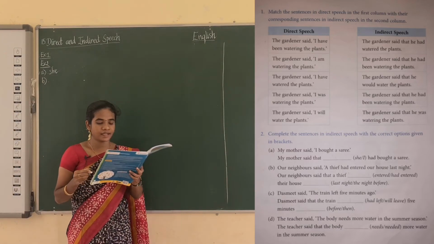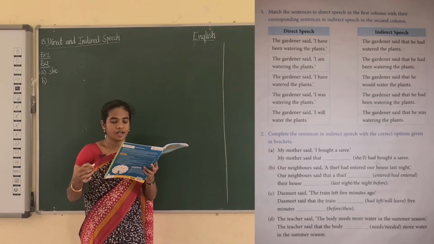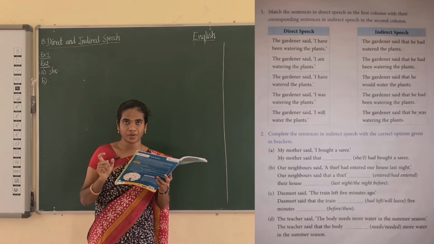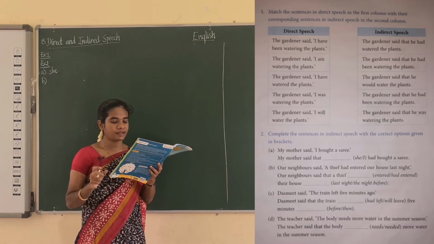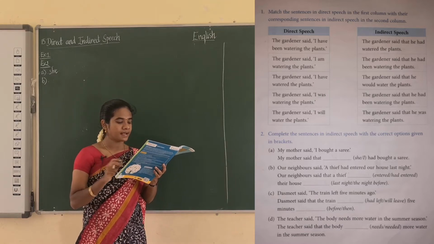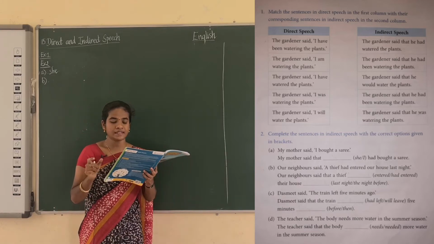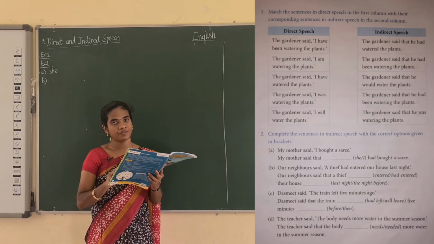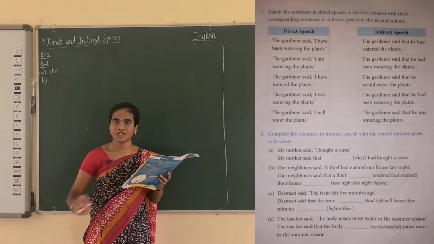Okay, then next B. Our neighbor said a thief had entered our house last night. Okay, now see here the tense, we have to write down the verb in the sentence. Our neighbor said that the thief dash their house dash. Okay, so see the tense: had entered. Had entered is the past perfect. Okay, for the past perfect you have to write the past perfect only. There is no change in the tense.